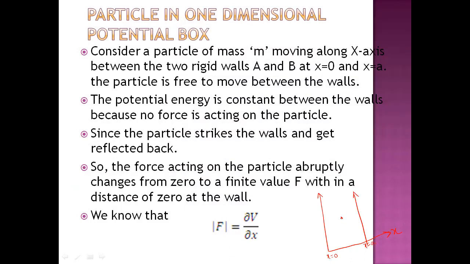Here we are going to take one particle whose mass is m, and it is randomly moving inside these walls. Since the potential energy of this particle between these walls is constant, there is no force acting on this particle. So the potential inside the well will be equal to 0, and the potential acting on the particle will be equal to infinity outside the well.